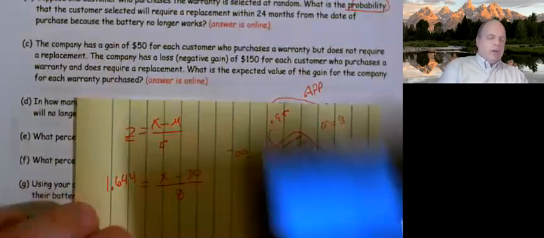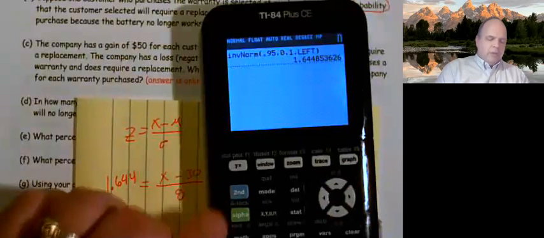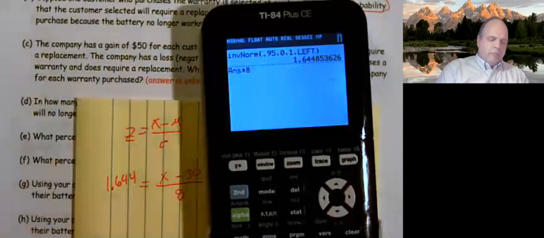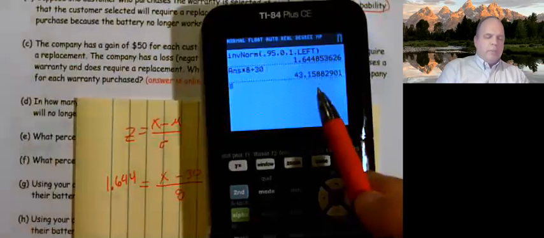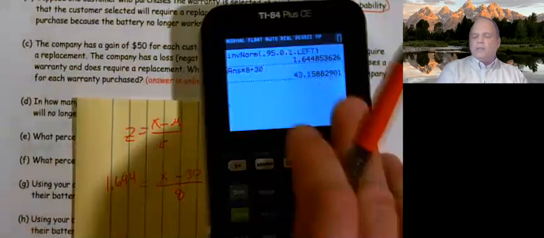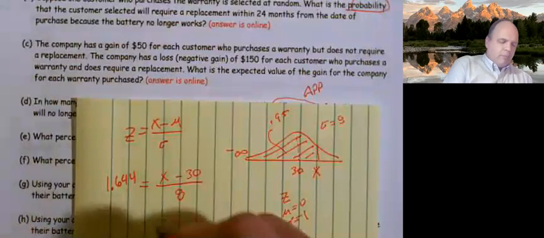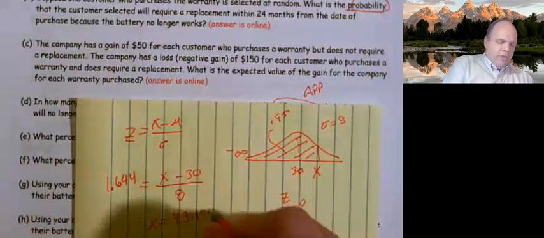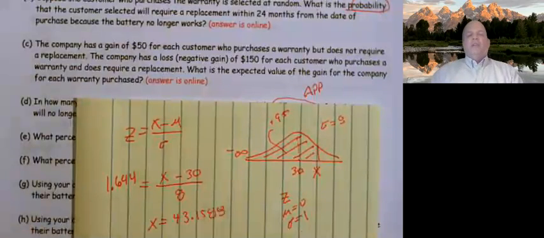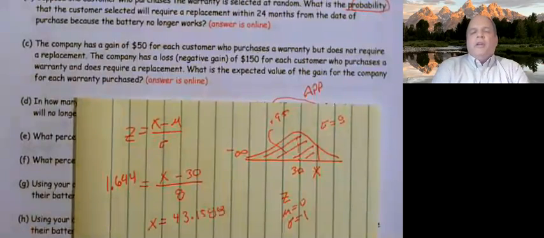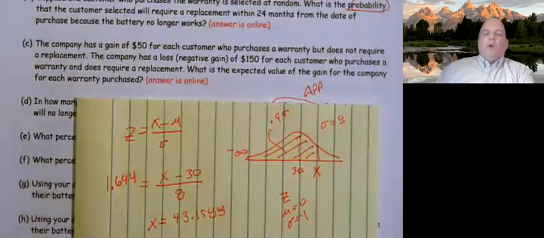So I'm going to go ahead and solve this by algebra. So times 8 plus 30. And I end up getting 43.1588. And what this means is 95% of the batteries have quit working by 43 months. So by 43 months, 95% of the batteries have quit working.